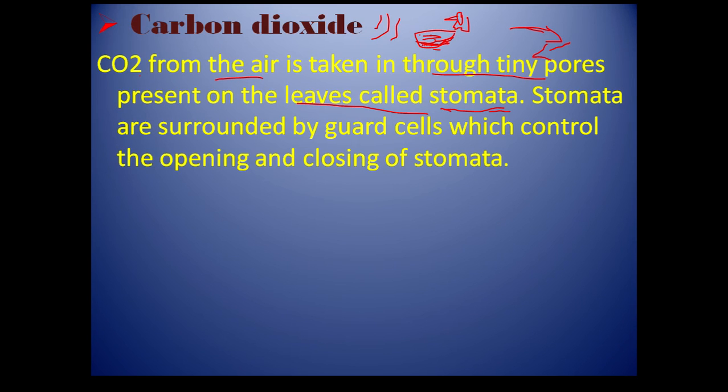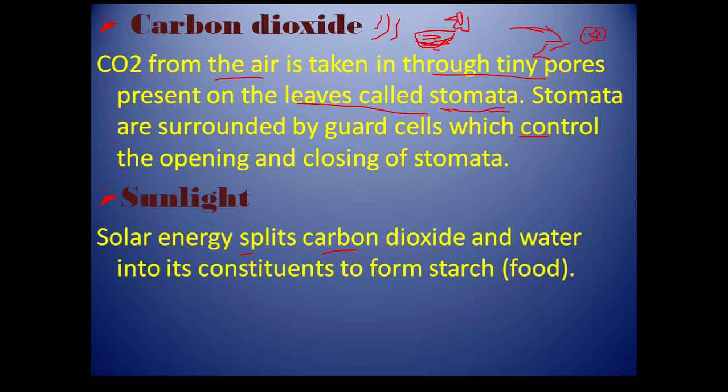Now we will see their structure. They have two cells shaped like kidney beans. These two cells are called guard cells. These guard cells open and close, and they control the movement of stomata. Now we'll see sunlight. Sunlight, or solar energy, splits carbon dioxide and water into their constituents to form starch.